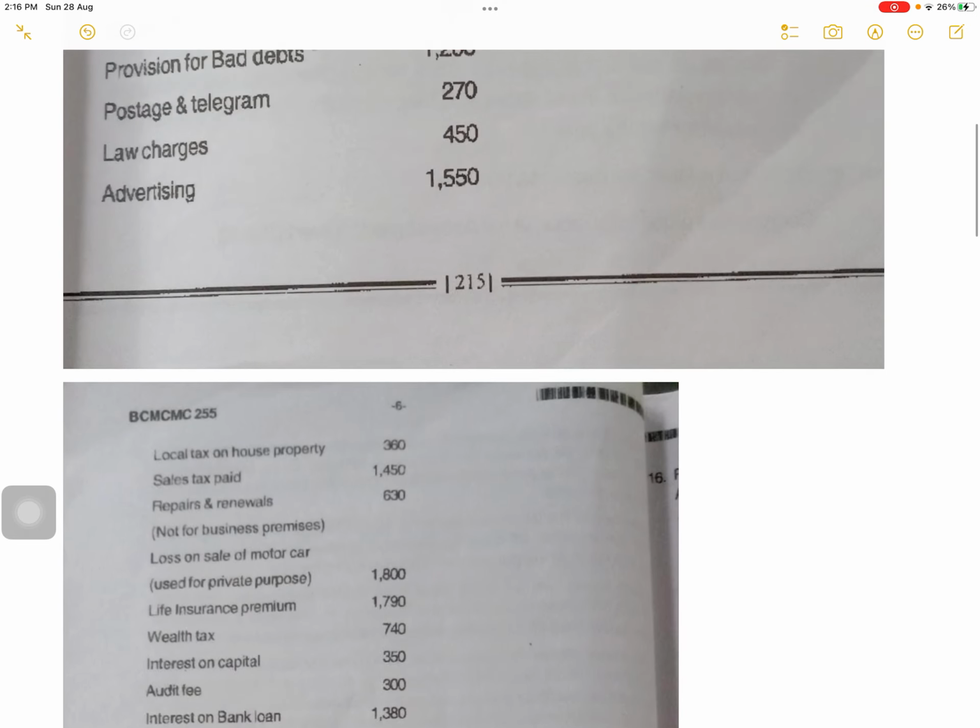Postage, telegram allowed, law charges allowed, advertising allowed, local tax on house property. This is on house property. We'll show it while computing income from house property. So this is municipal tax. You are not supposed to show it here, so remove it. So add local tax on house property.